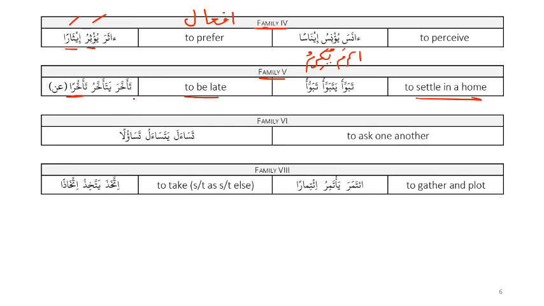So this was taqabbala, right? Taqabbala yataqabbalu, and what's the masdar? Taqabbulan.